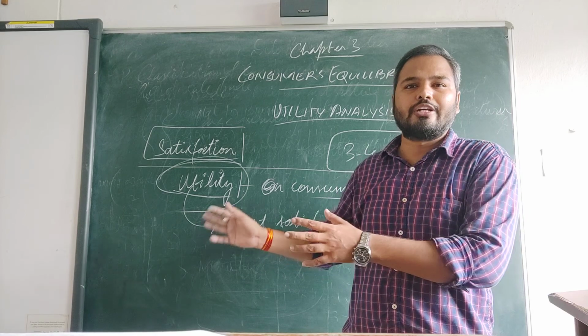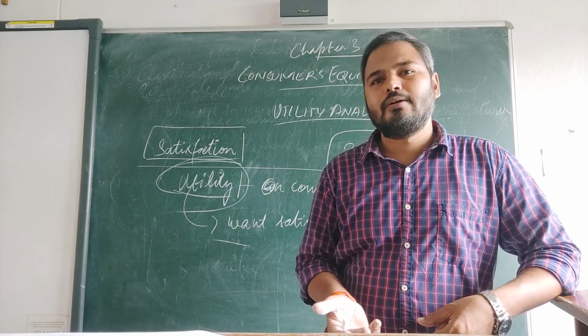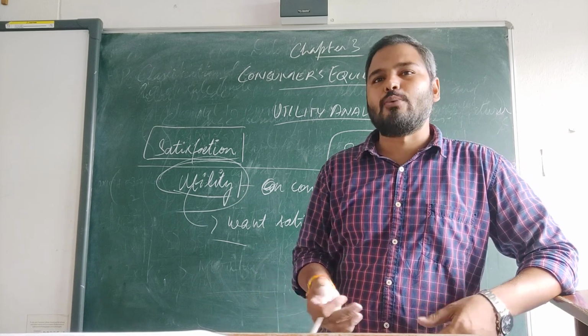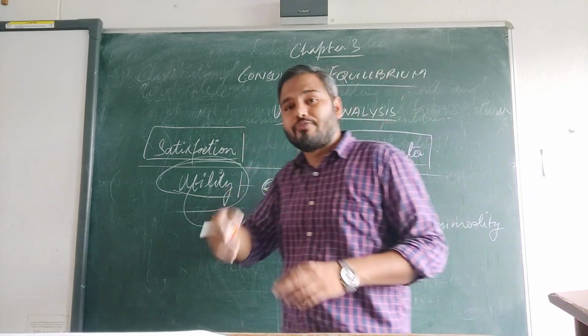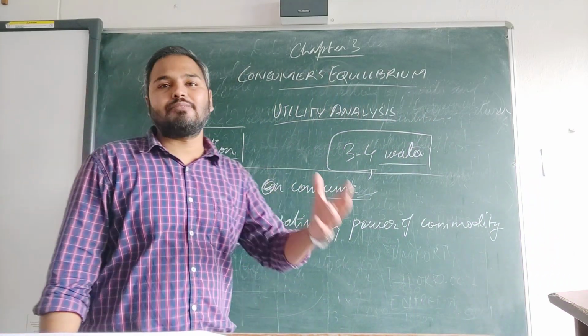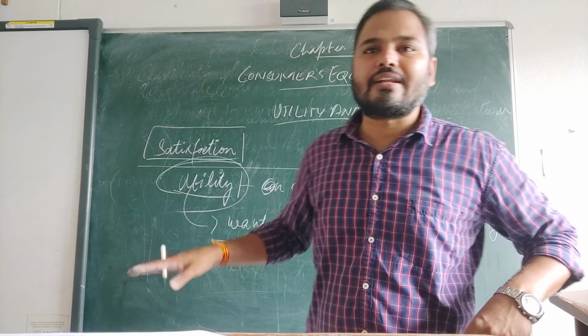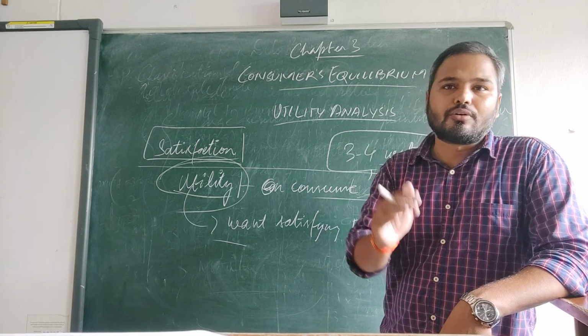For 2-3 days you don't want to eat it. Why does it happen so? Think about yourselves. You will find that when you eat anything at a maximum level, the satisfaction derived from that commodity keeps on decreasing.